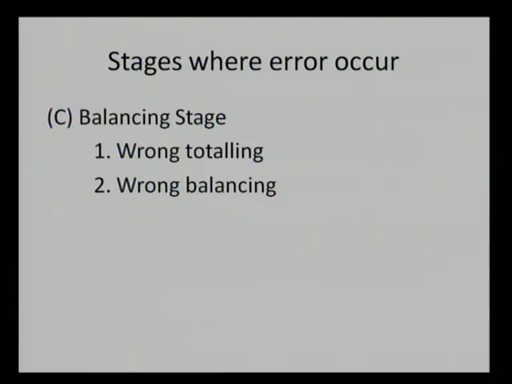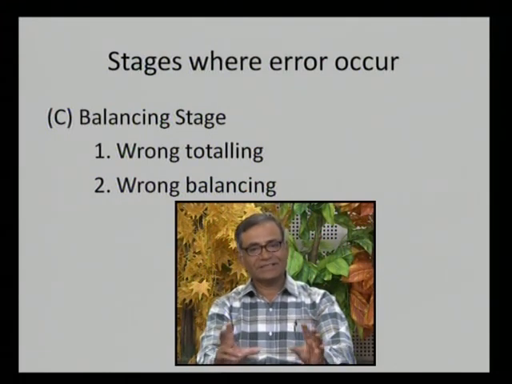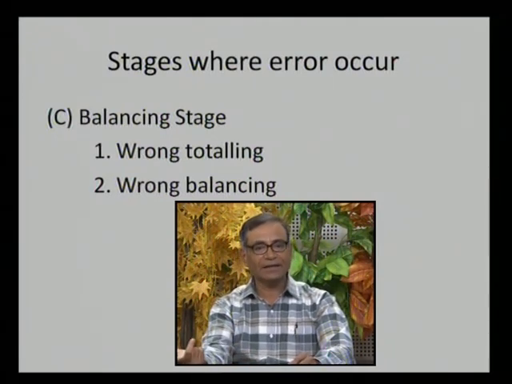Another stage of accounting is the balancing stage. Balancing stage means whenever you are making the total of ledger accounts. At that time, if the total is wrong, either the debit side total is wrong, which is called a casting error, or the credit side totaling is wrong, then naturally the balancing will also be wrong. So whenever you are making the total, if such errors occur, this totaling error will also affect the trial balance.